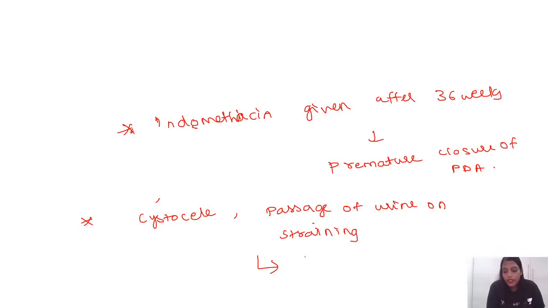Urge incontinence or stress incontinence? It is stress incontinence, right? The history of passage of urine on straining also favors it. The most common incontinence associated with prolapse is stress incontinence.